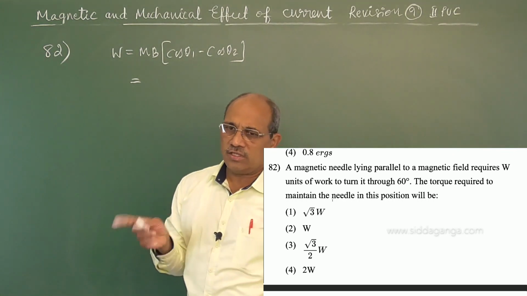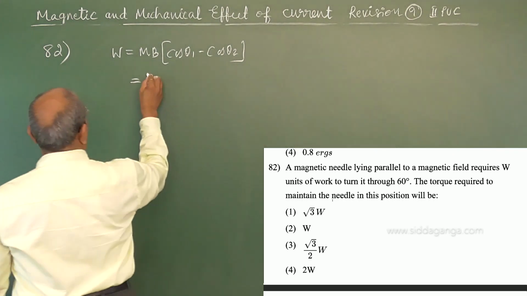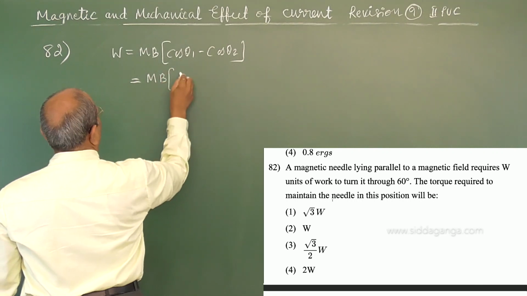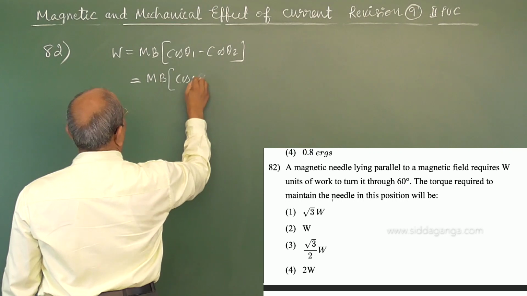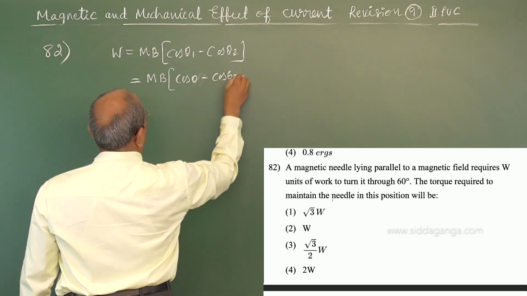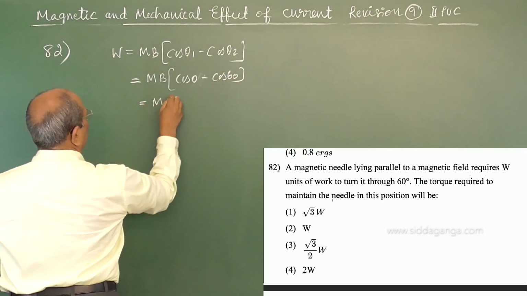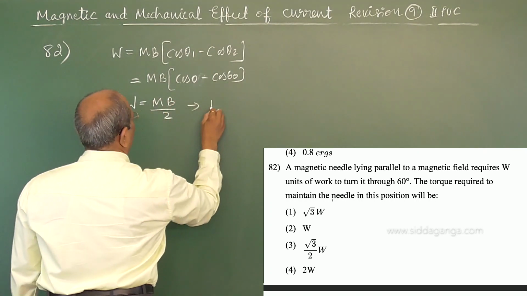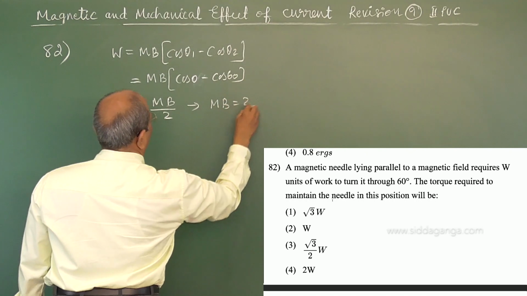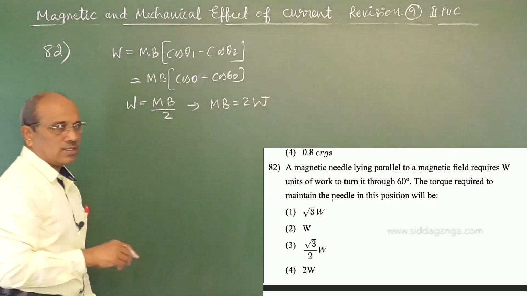Work done to turn it through 60 degrees: earlier parallel, that means cos 0 minus cos 60 is MB by 2, which is the work done, or MB equals 2 times the work done.